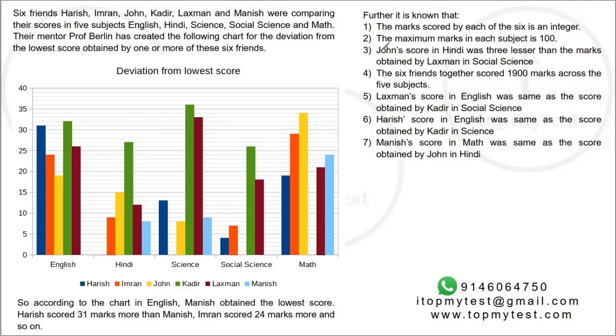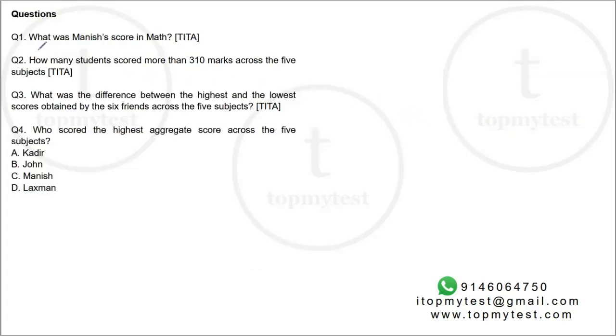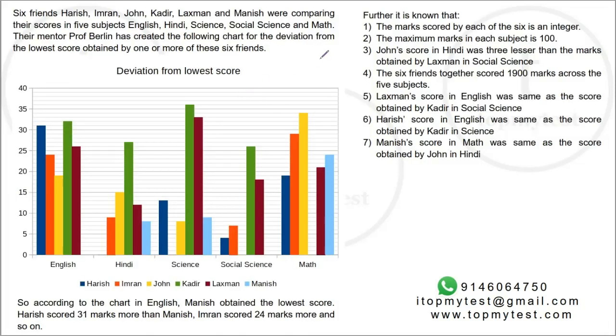Okay, so this is a set which is basically on understanding what this graph says. Then you have a few conditions, quite a few. It's pretty lengthy in terms of the size of data which is given. And if you look at the questions, it says what was Manish's score, how many students scored more than this, what is the difference between the highest and the lowest, who scored the highest aggregate. So the question seems determinable once you get over the initial size of the data and how the data is represented. So let's see what this says.